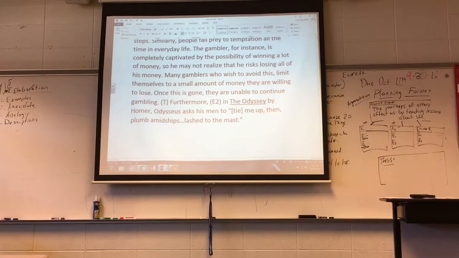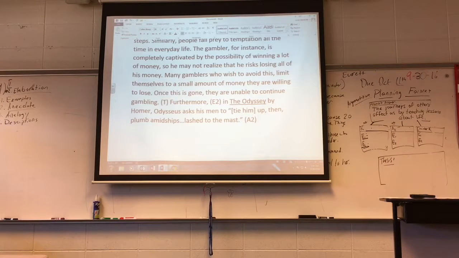So I'm going to open up this bracket a little bit more so that I can borrow the language and still be grammatically correct. So furthermore, in the Odyssey by Homer, Odysseus asks his men to tie him up, then plumb amidships, lashed to the mast. So I've got that in quotes. Now I feel pretty good. This is quoted directly from the Odyssey, and I can use it to make my point. So now that I've done that E2, I'm ready for my A2.